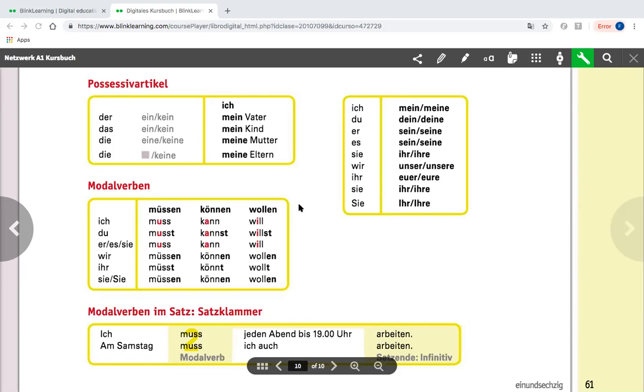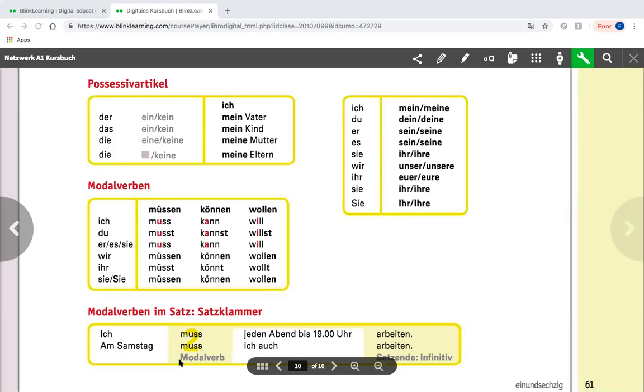So this is the first lesson. The second lesson has to do with the Modalverben, yeah, müssen, können, wollen: to have to do something, to be able to do something, to want to do something. So there is a two-part verb structure here. In the previous chapter, you learned that the conjugated verb always has the second position in the sentence. And this does not change here.